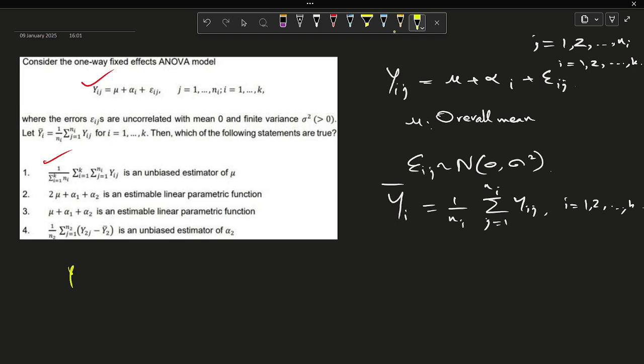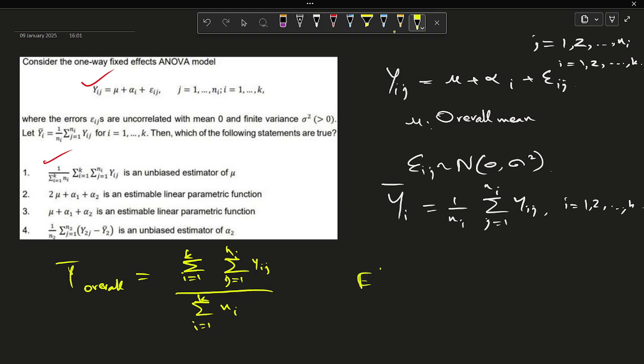So Y bar overall equals the summation i equals 1 to k and the summation j equals 1 to ni of Yij, divided by the summation of i equals 1 to k of ni.